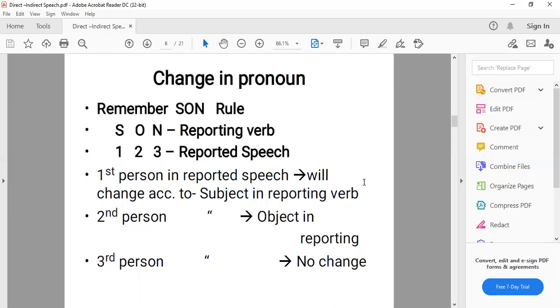And what is the rule to change the pronouns? The first person in the reported speech will change according to the subject in the reporting verb. The second person in the reported speech will change according to the object in the reporting verb. And if there is a third person in the reported speech, there will be no change.